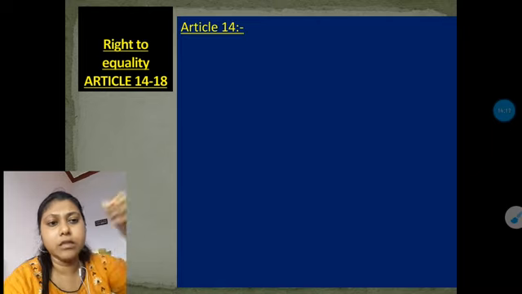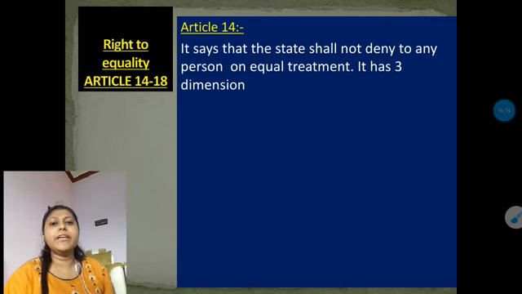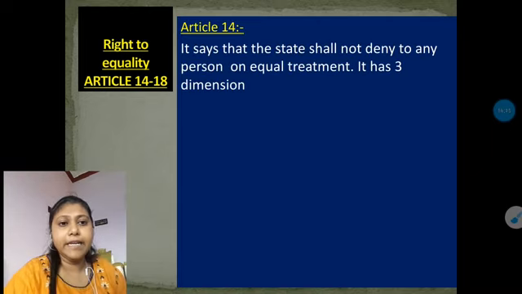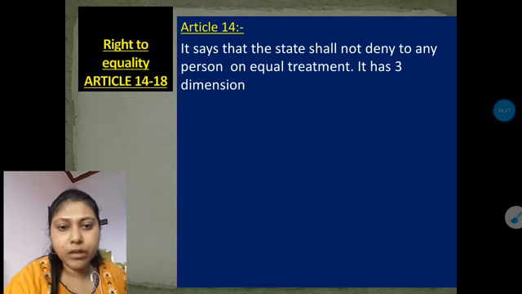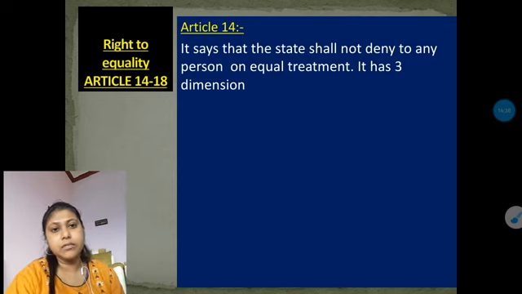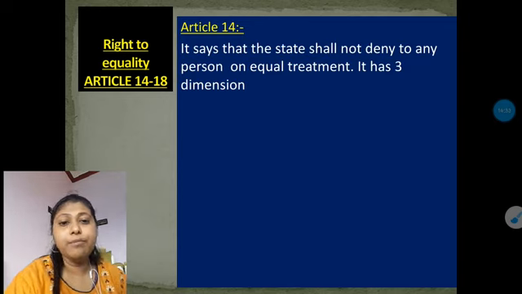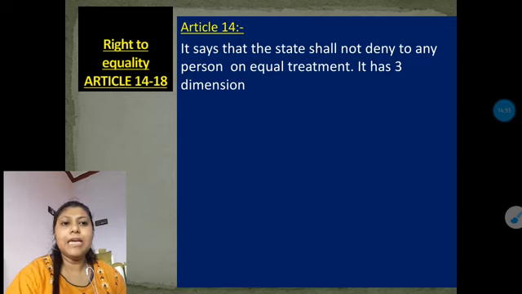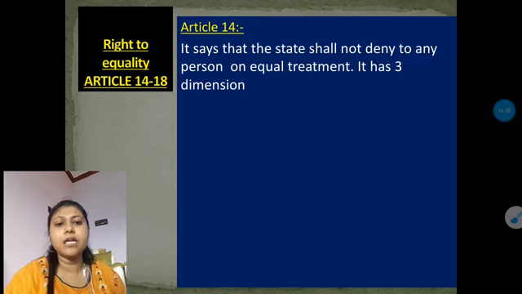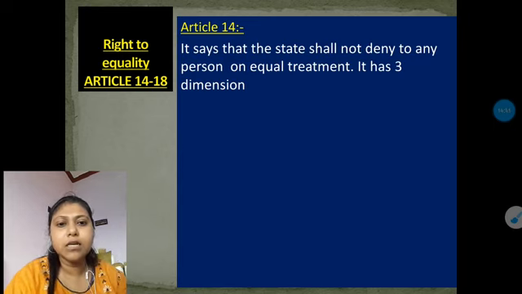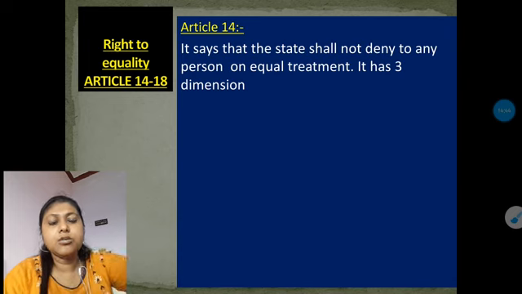So let's see what we get here. The first one, article 14. In article 14 it is said that the state shall not deny to any person equal treatment. It has 3 dimensions, where it talks about equality before the law. In that part all are equal, all get equal treatment, and no one is discriminated against. So article 14 is talking about equality, equal treatment.